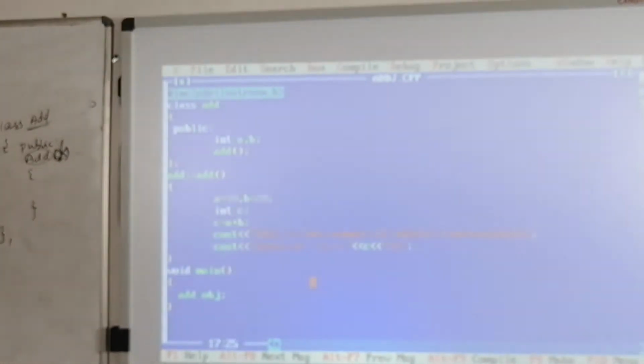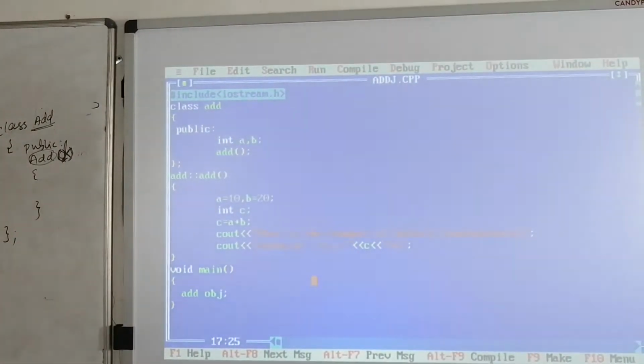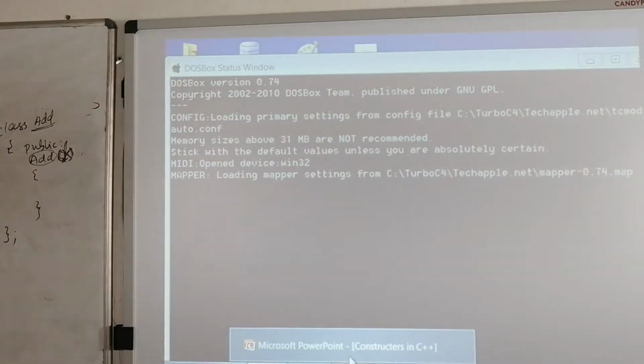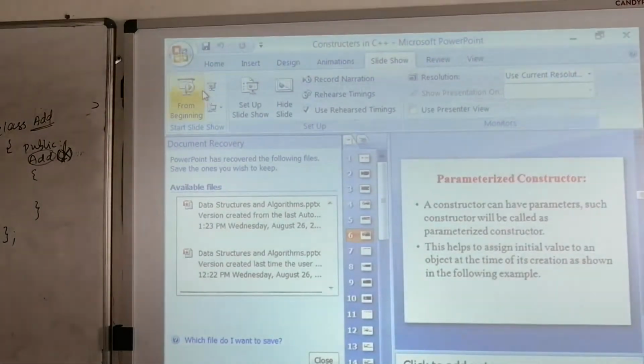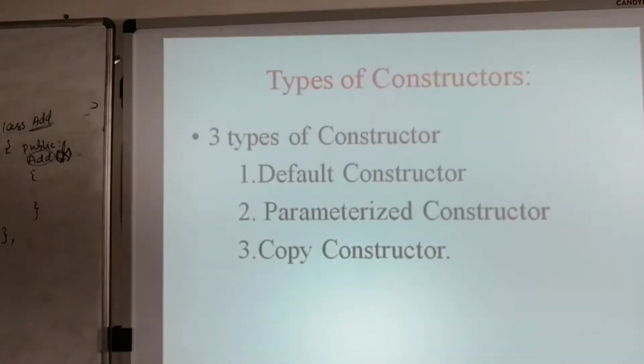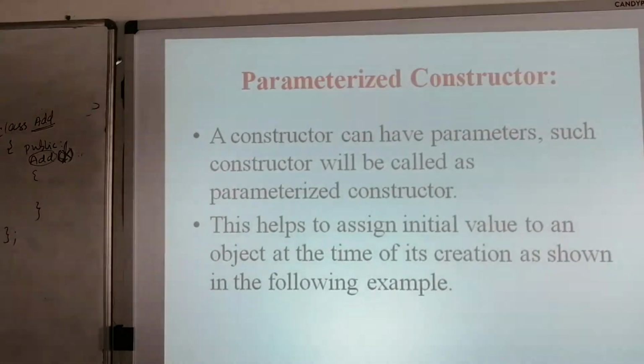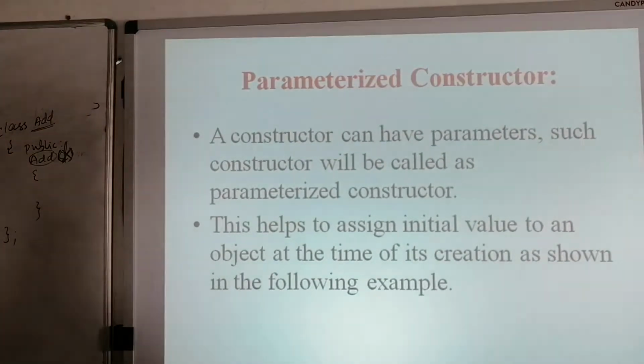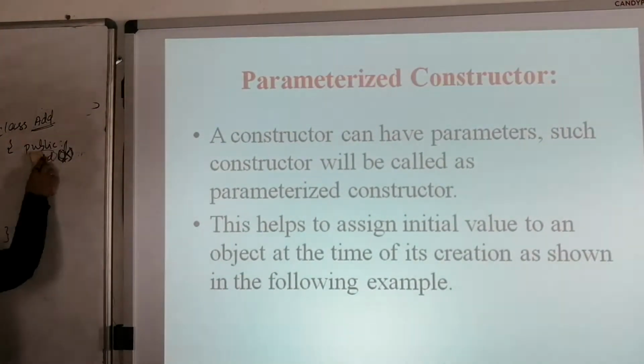Now this is the default constructor. In default constructor there will be no return type and we are not passing any parameters, right? Next is parameterized constructors. In parameterized constructors, here we are going to pass the values.